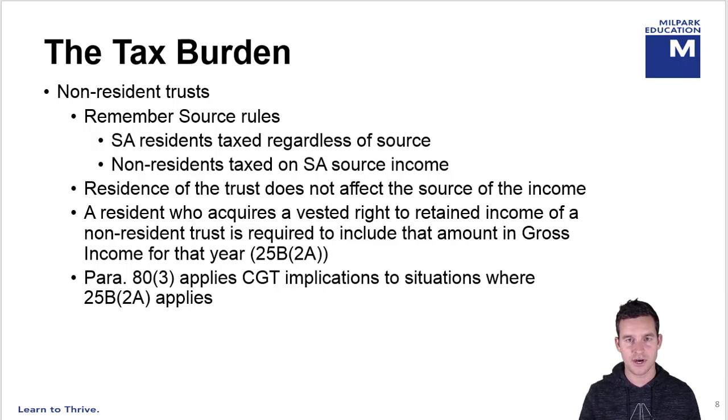So income flowing into that trust flows into the hands of the beneficiaries, and it doesn't change the nature of that income. So foreign source income flowing into the trust will be foreign source income in the hands of the beneficiaries, and vice versa. So a resident who acquires a vested right to retain income of a foreign trust is required to include that amount in their gross income in terms of section 25B(2)(a). And so 25B(2)(a) will apply to any income streams which have been retained in that trust, and paragraph 83 of the 8th Schedule will apply to any capital streams retained in that trust.